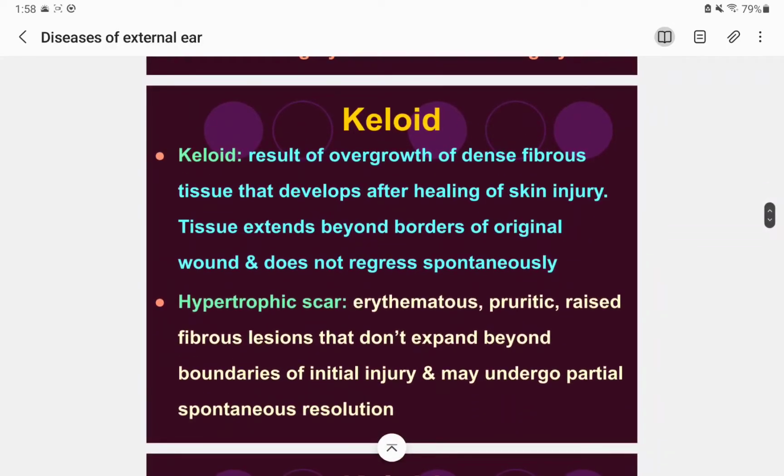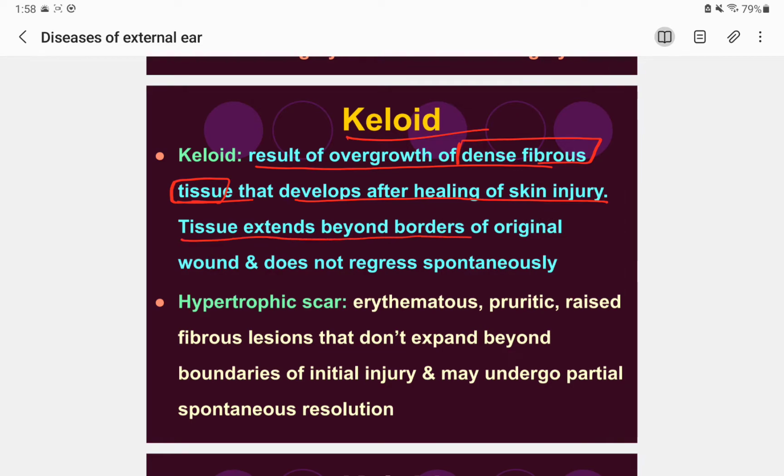So now let's talk about keloid. These are all very important, not only in ENT but also in other subjects, and especially surgery. So what is a keloid? A keloid is the result of overgrowth of dense fibrous tissue that develops after healing of a skin injury. Any kind of skin injury, surgical too. The tissue extends beyond the borders of the original wound and does not regress spontaneously.